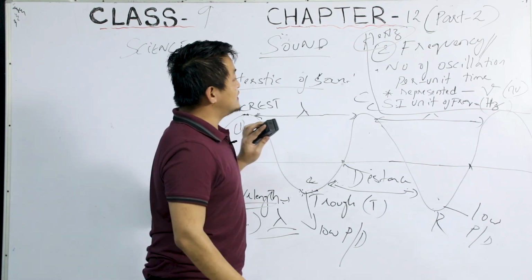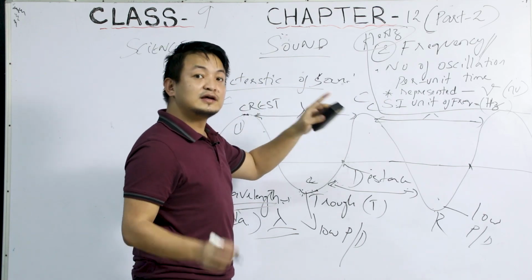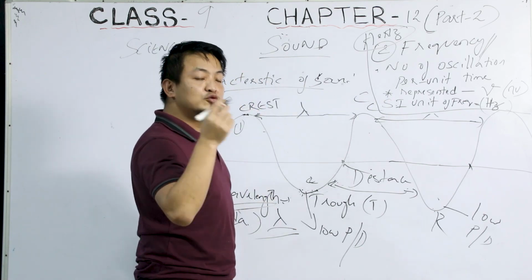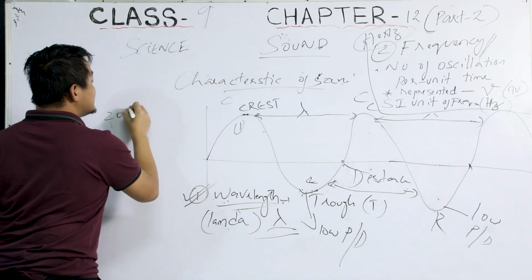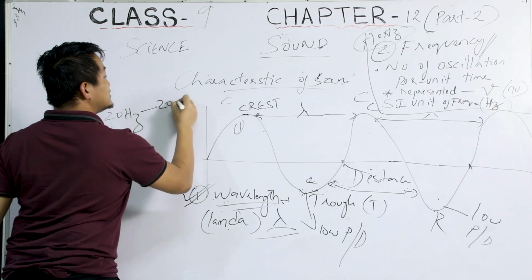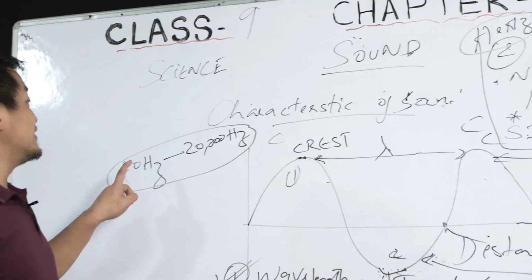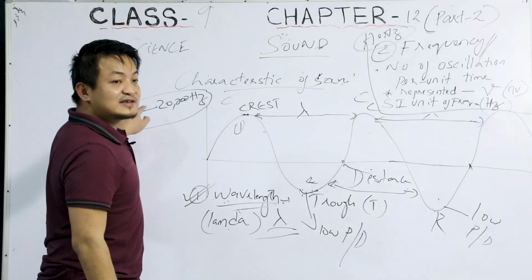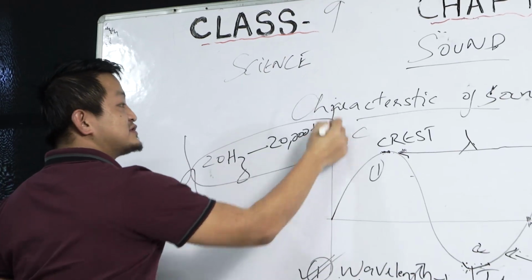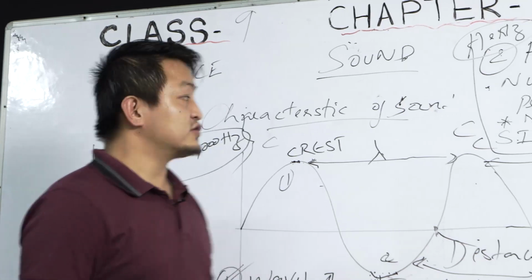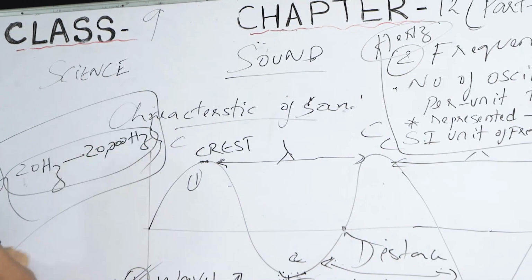Okay, so students, I'll show you for this example. Now the sound, the normal sound that human beings can hear would be between 20 Hertz to 20,000 Hertz. Clear? So here, this Hertz is the SI unit of frequency, right? So that means we'll use this one, Hertz. So this is how we apply this unit in the sound chapter. Clear?